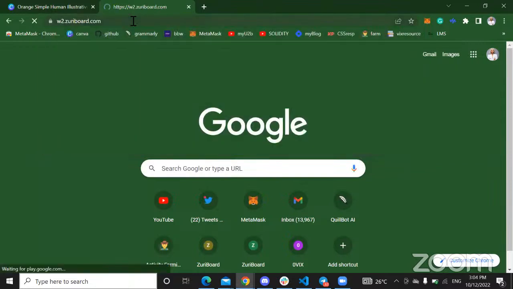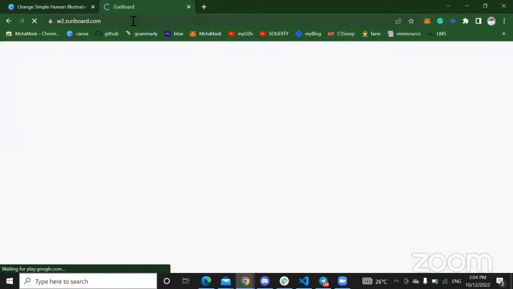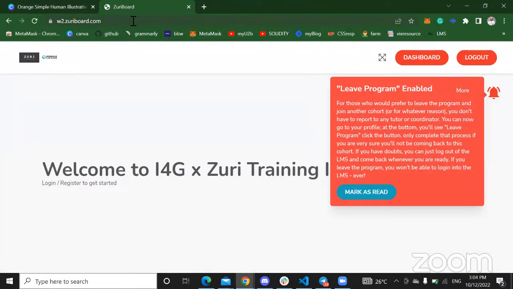So you want to make sure that you're trying the right site, right? If you use zerryboard.com, it's not going to take you to your login page for code too. So make sure that you're using the right link, w2.zerryboard.com, and you should be fine.